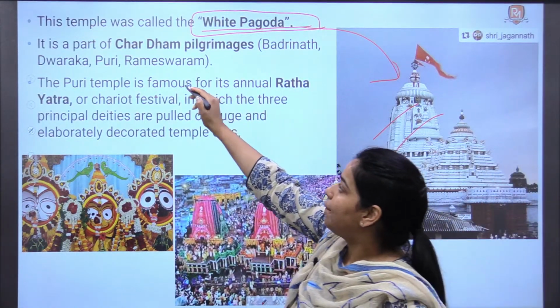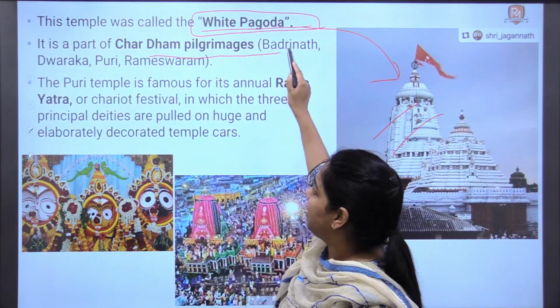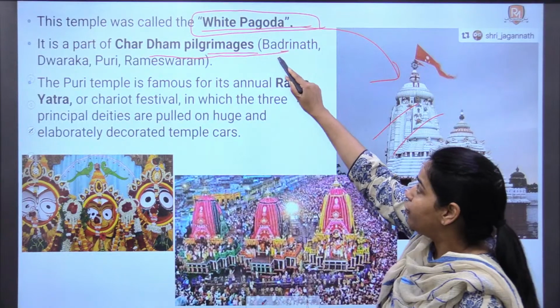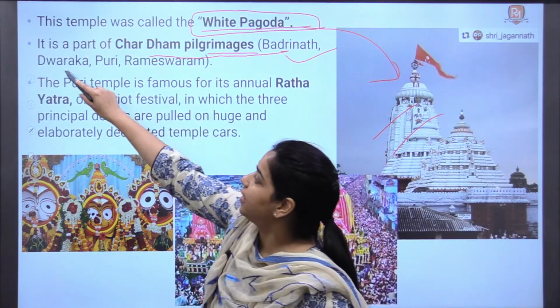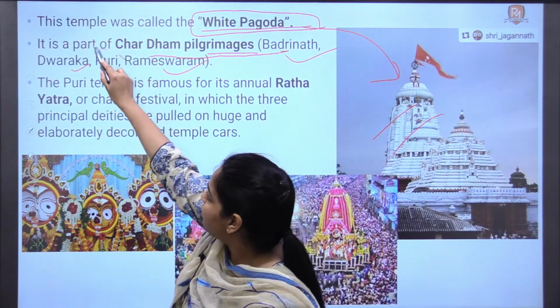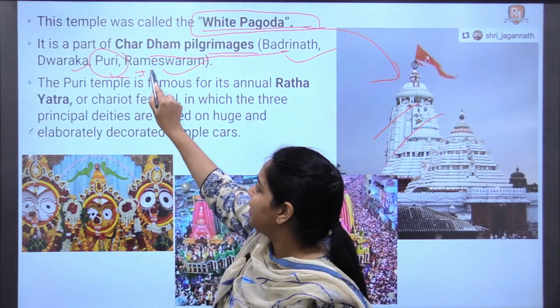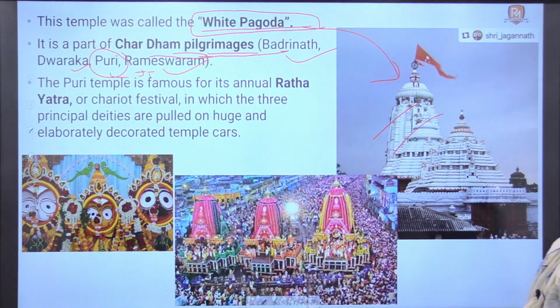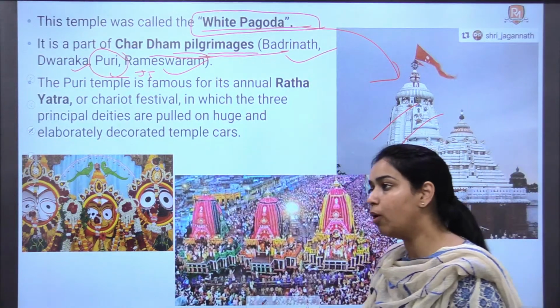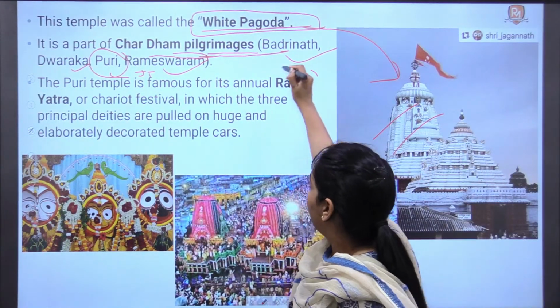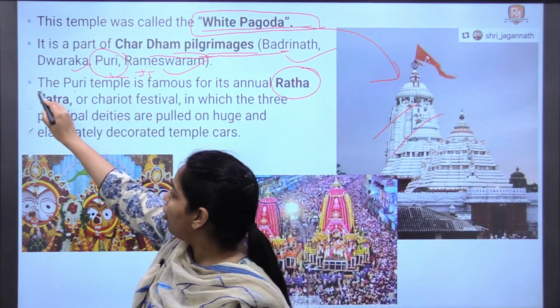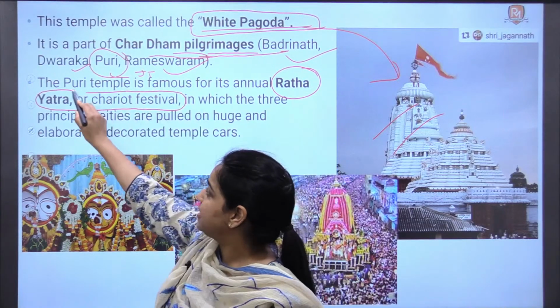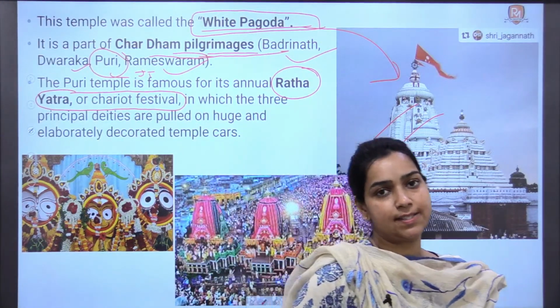It is also a part of the famous Char Dham pilgrimage. The four sites, Badrinath, Dwarka, Rameshwar and Puri, that is the Jagannath temple, are part of the Char Dham pilgrimage. Now every year a Ratha Yatra or chariot festival is conducted in this temple.